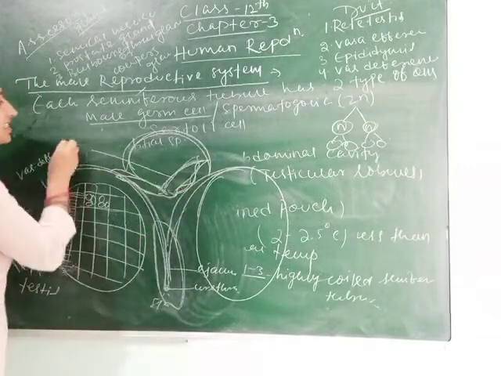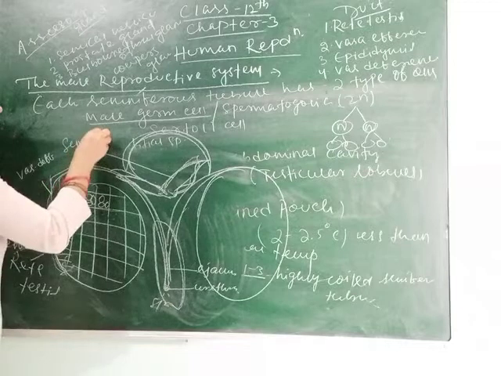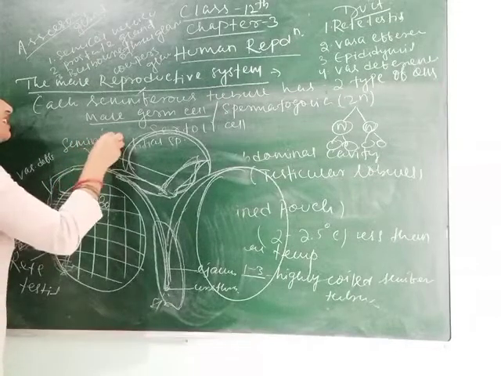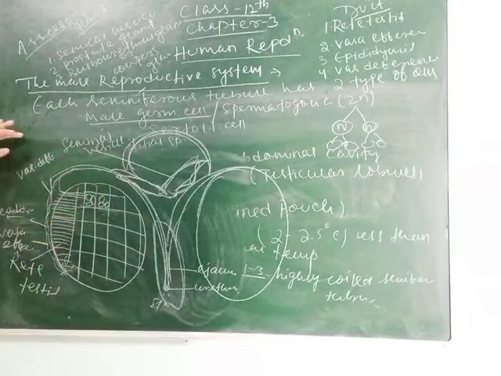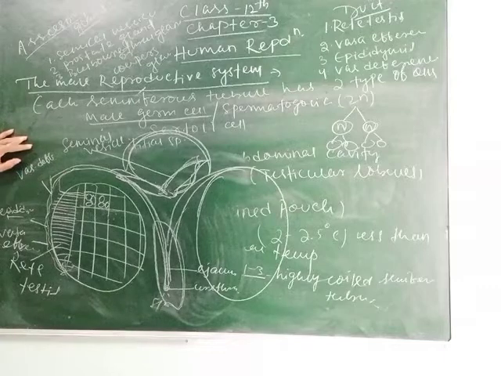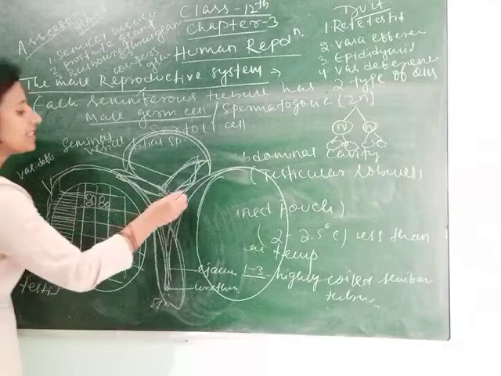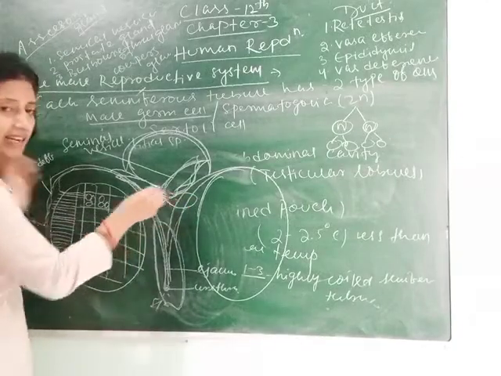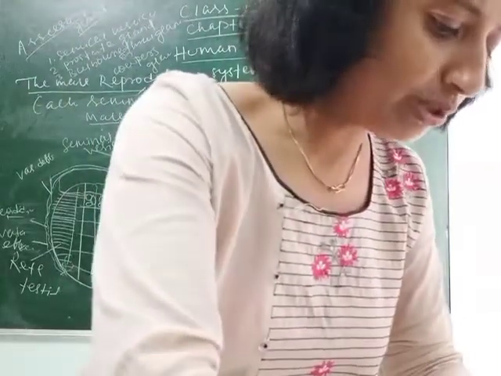the seminal vesicle, which secretes seminal plasma. Just below it, the bulbourethral gland is present. Let's see through colored.